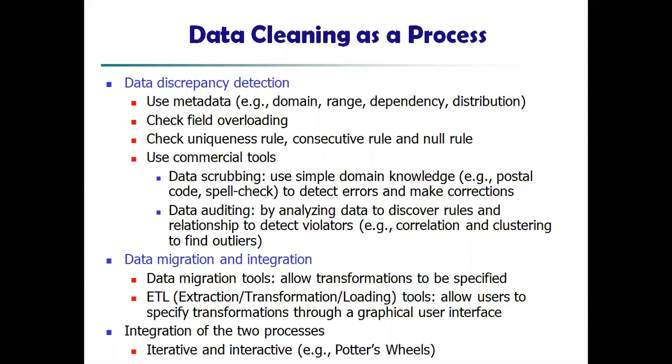Next one is check uniqueness rules, consecutive rule, and the null value. That's what we have seen. If any data is not required, somebody will be putting a dash and somebody will be putting zero and somebody will be putting null. So in that case, it has to be given properly how the data value has to be stored. So that globally everybody should understand, like the null value, because we have already seen zero is not equal to null value. So these scenarios have to be taken care of.